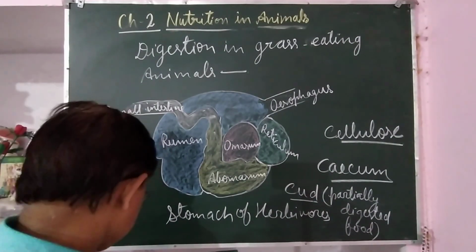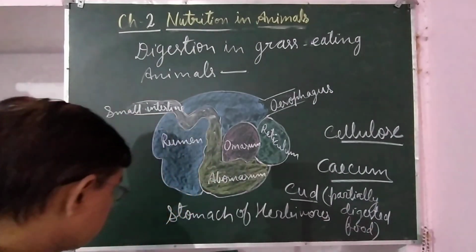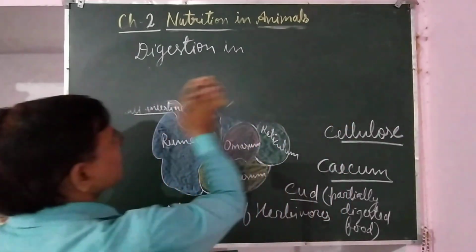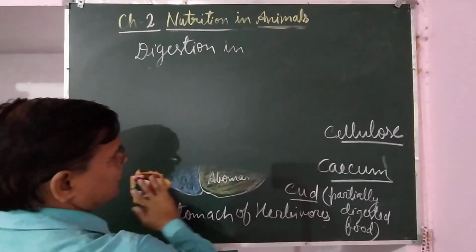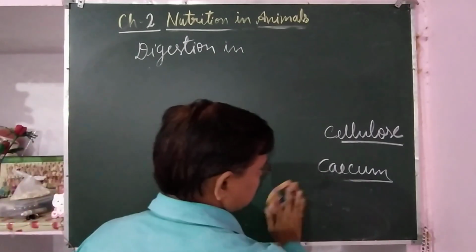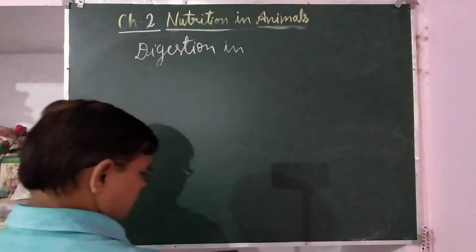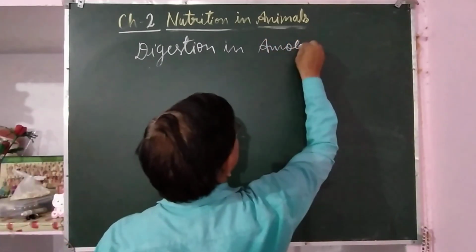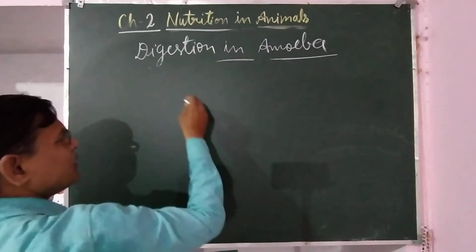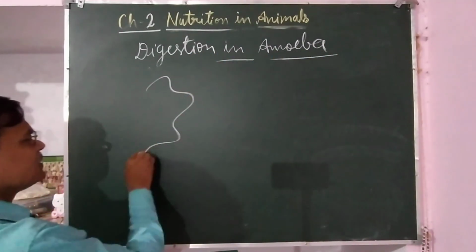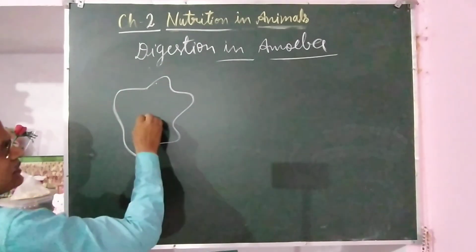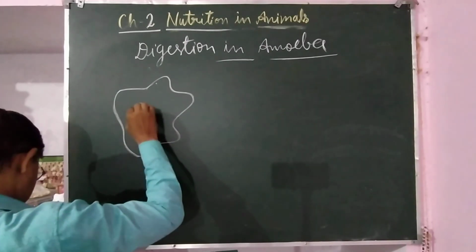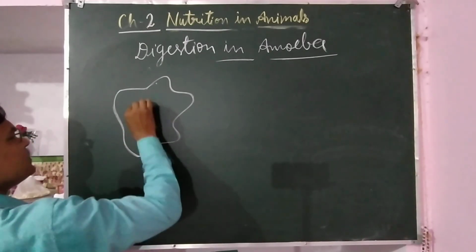Now, how does amoeba take its food, how does it digest it, how does digestion take place in amoeba? Amoeba is a single cell organism. Amoeba is a single cell organism that is irregular, its shape always changes. It has one nucleus.